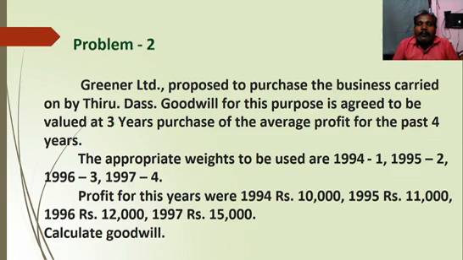Calculate goodwill. So they didn't ask which method to be followed in that problem. So we should assume they are given appropriate weights. That means we should calculate the value of goodwill under weighted average profit method. Okay, right. So they are given 4 years' profits and 4 years' weights. Looks like the previous problem. We should calculate the value of goodwill, right?